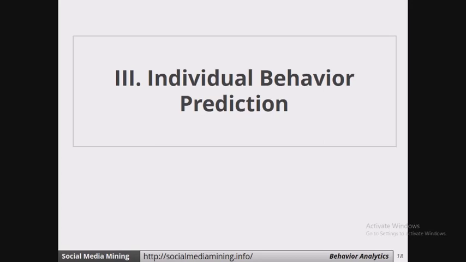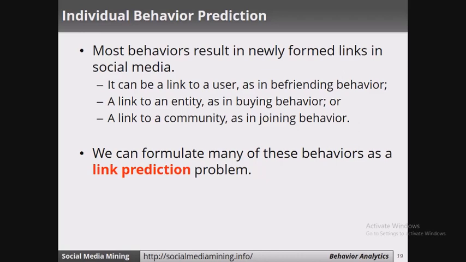Let's discuss individual behavior prediction now. Most of the behaviors form a new link. The link can be to a user, like adding a friend or unfriending a friend. It can be a link to an entity, as in buying behavior, or a link to a community, which is a joining behavior. So every behavior of an individual will form a new link.